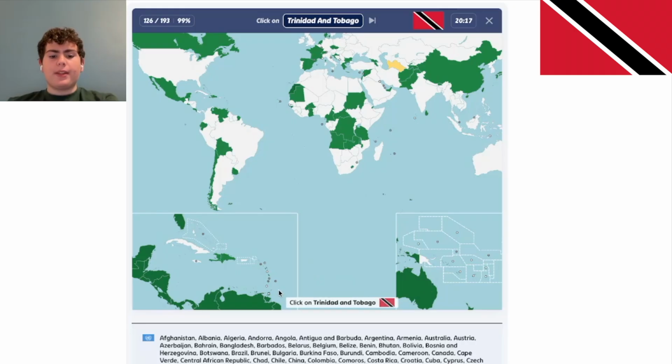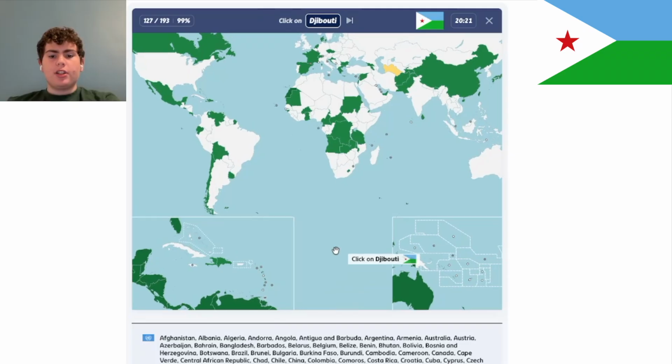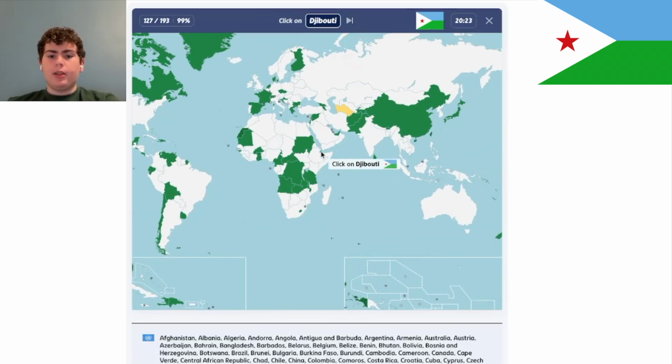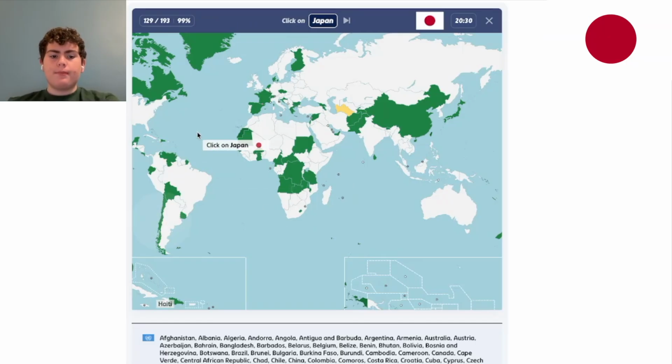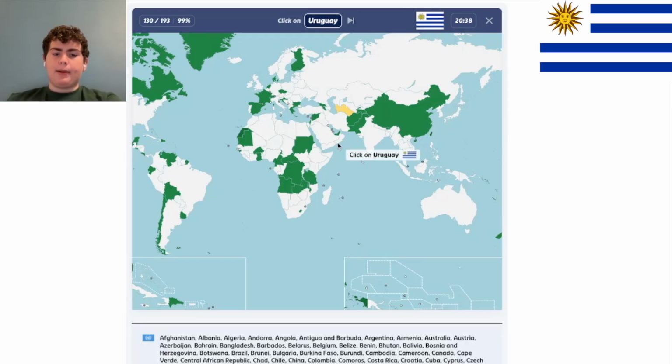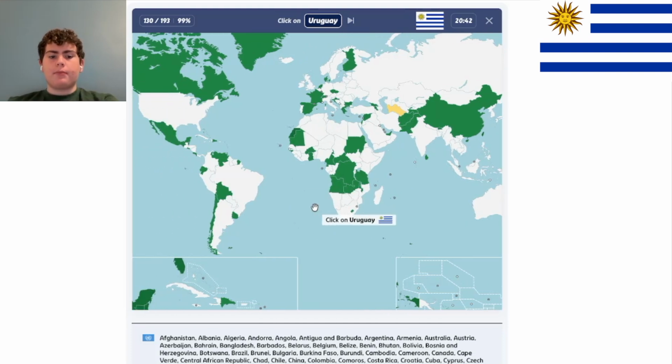Trinidad and Tobago is in the Caribbean. It's this country right here. Djibouti is this one. And there's a lot of military bases in Djibouti. Haiti is this country right here. And Japan is this country. Capital is Tokyo. Yeah, I feel like if Americans know any country, they know Japan.